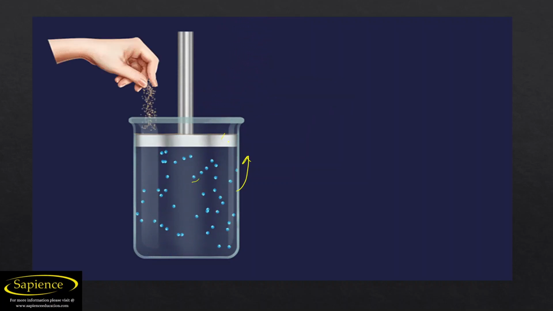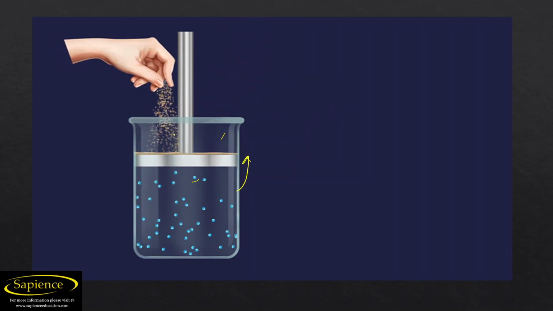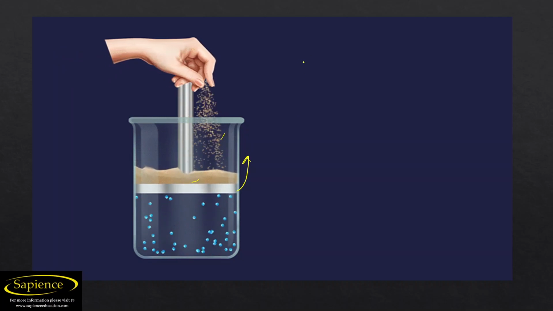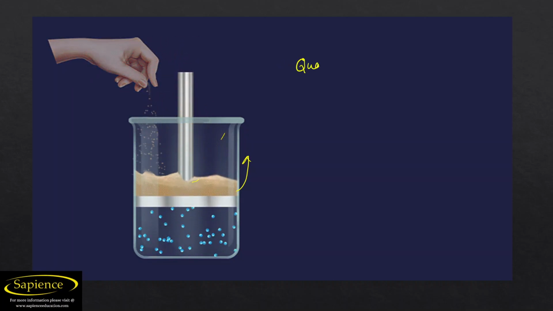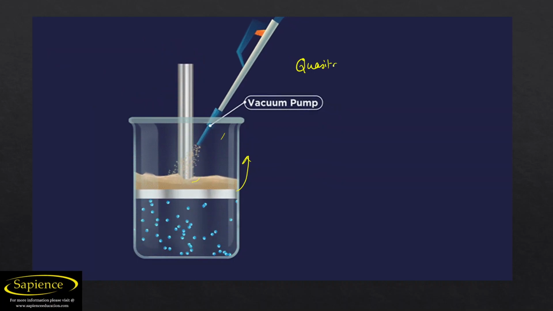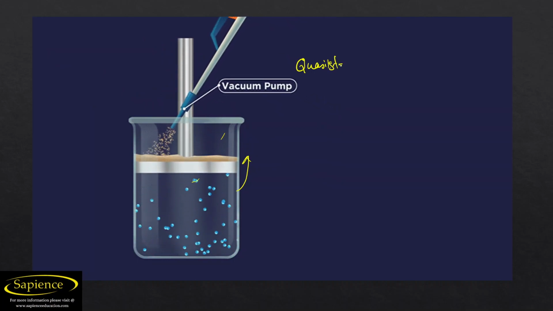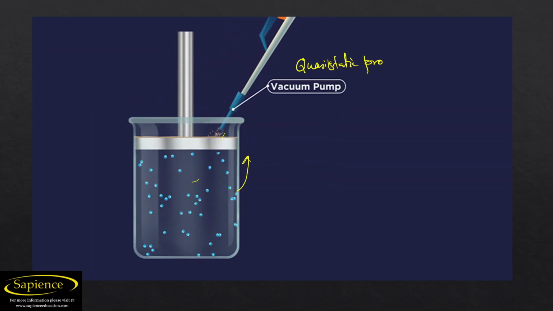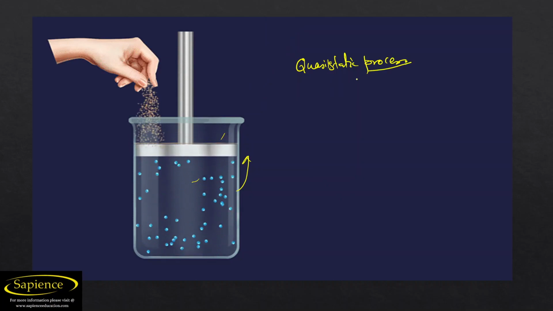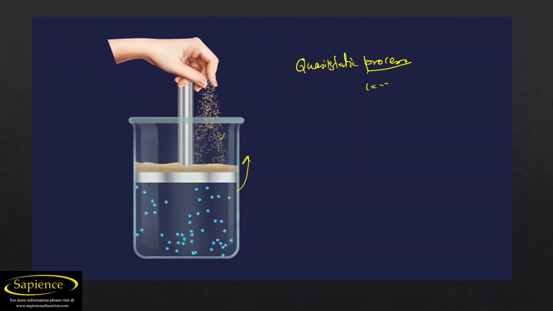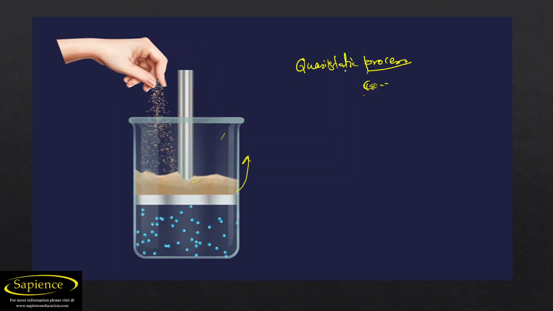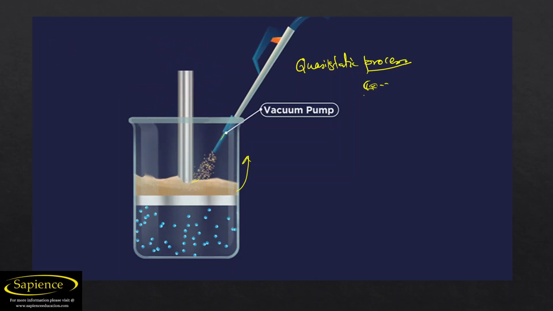Why are we taking small steps or a small mass? Because it is known as a quasi static process, which is practical. If you take a small step, then only the process will get reversed. That's why it is also known as a quasi static process.